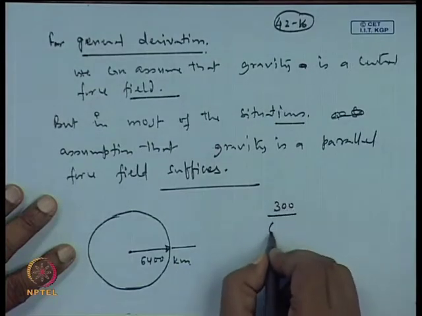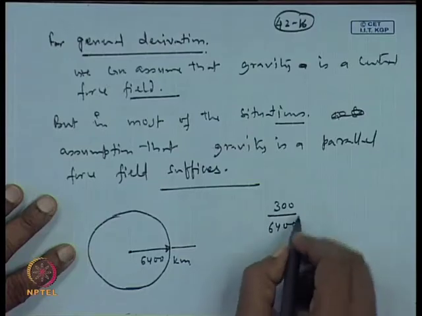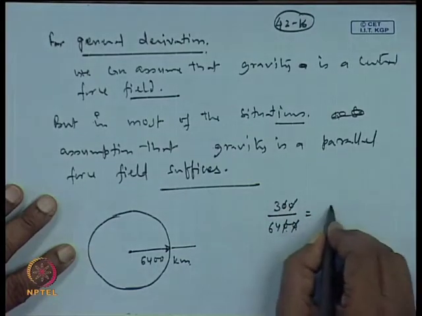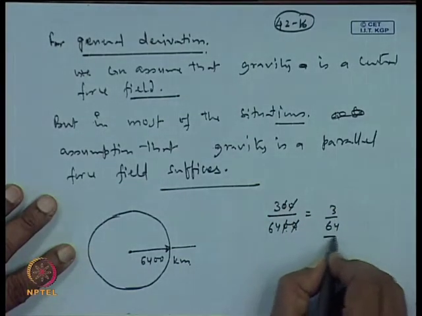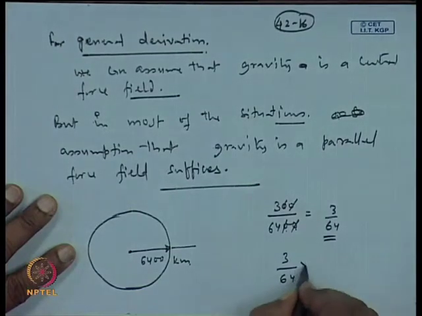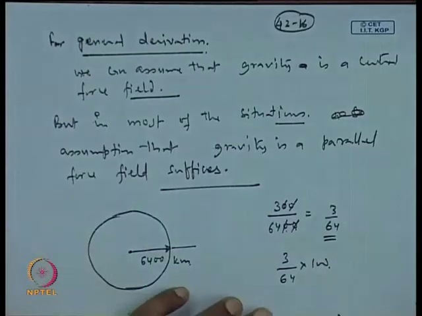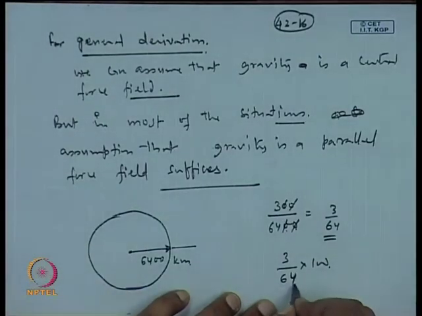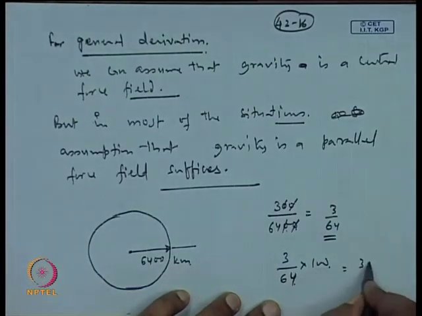So, 300 divided by 6400, how much does it come? So, 3 by 64, and if we write this in terms of percentage, this is 300 by 64, so less than 5%.